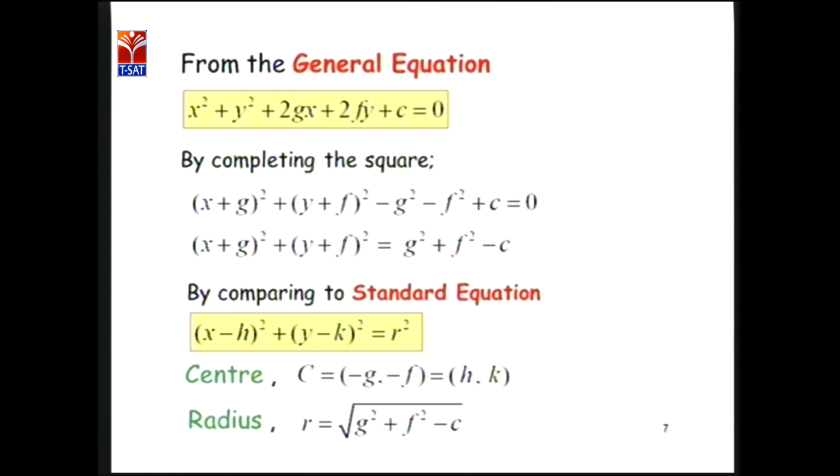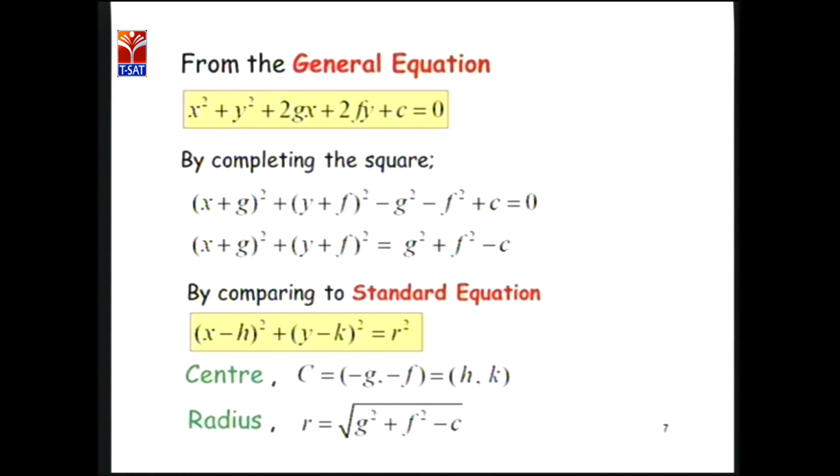Because (x plus g) whole square is in the form of (a plus b) whole square. If you write that in the form of (a plus b) whole square, that is x square plus g square plus 2gx, the g square will be cancelled when we add the minus g square. Did you get it? Okay. So, if you want to get the previous equation, you must add the minus g square and minus f square. So, here by completing the square, (x plus g) whole square plus (y plus f) whole square is equal to g square plus f square minus c.